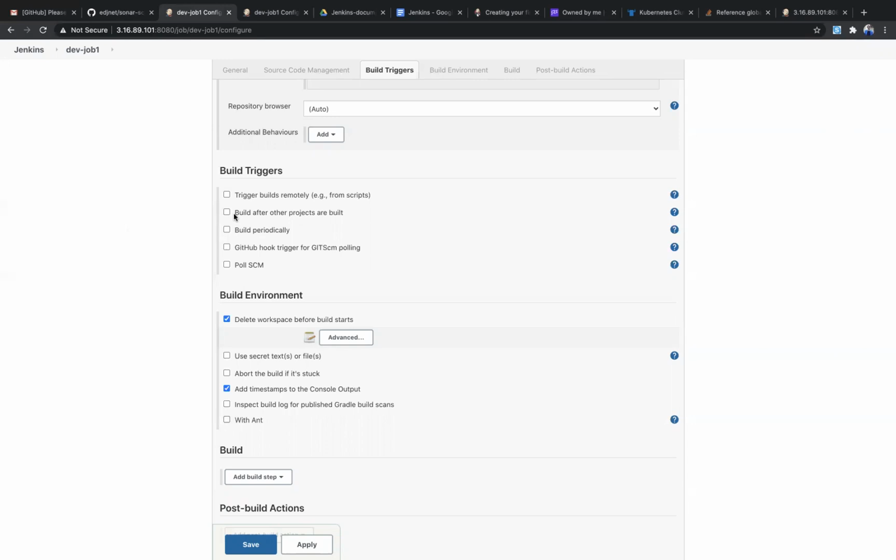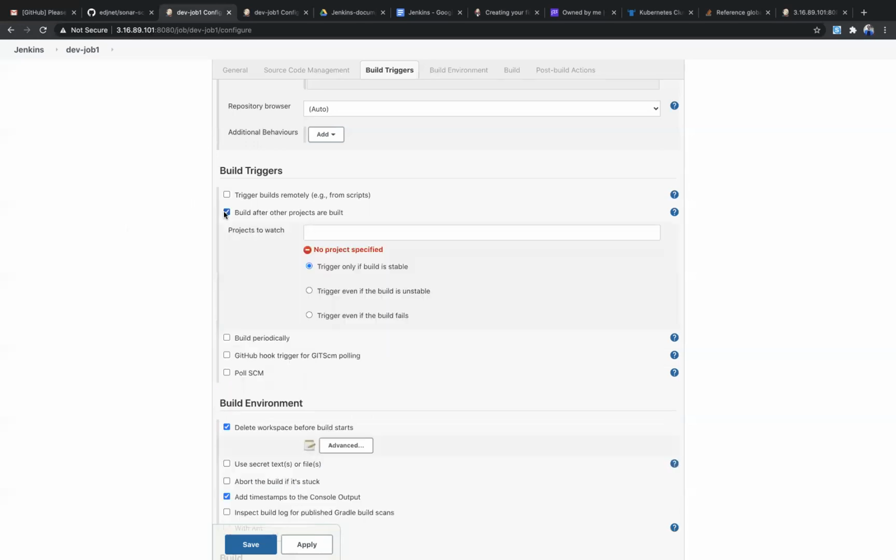Suppose I have other jobs. If I configure this job in that job, then based on that triggering, this job's trigger will happen. You can configure it in this section. Suppose I have some jobs, dev job 1 and dev job 2. This is the current dev job 1, right? I'll select a test job, test job 1. You can give multiple job names, test job 1 or test job 2. I'll give only one job as of now.